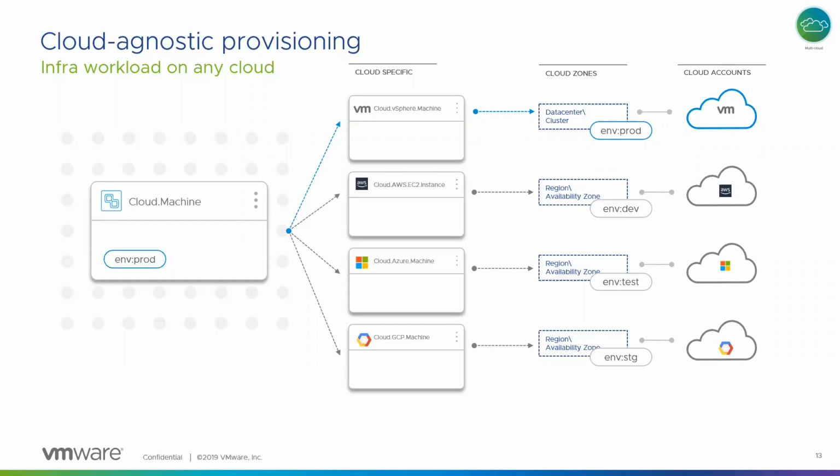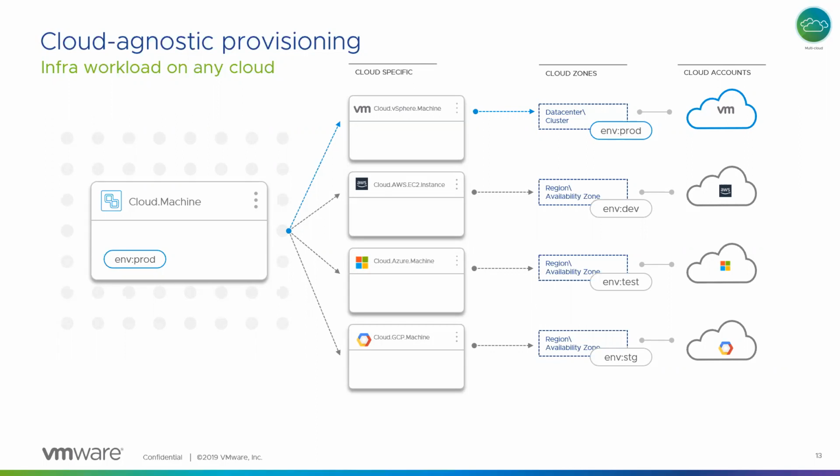Each of these machines could map to any of the various clouds, whether it is the vSphere on-premises cloud, or the AWS, Azure, or GCP clouds that are native public clouds. So when you drag and drop a cloud agnostic object on the blueprint, depending on how the tags are set up, the provisioning engine will create a machine in the appropriate cloud.